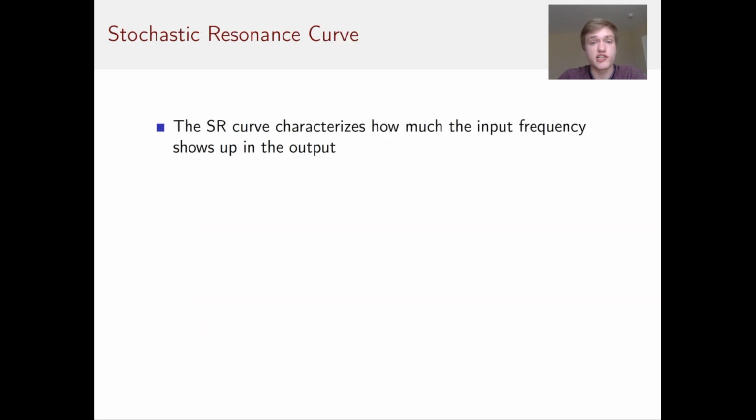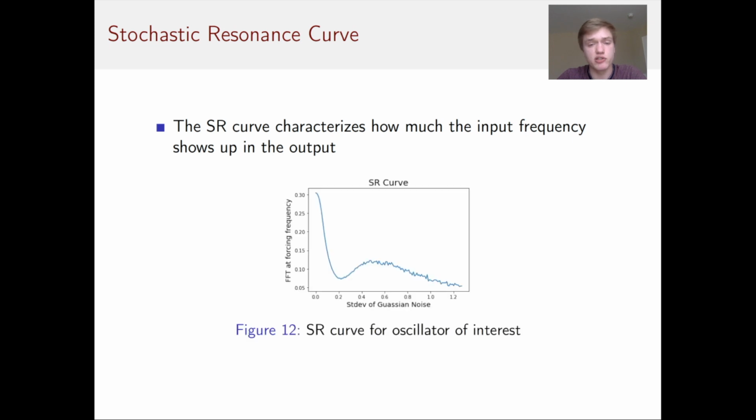As we mentioned earlier, the stochastic resonance curve characterizes how much the input signal affects the output signal. The stochastic resonance curve for this oscillator is rather interesting. The reason for the spike at 0 noise is because the natural frequency of the oscillator is the same as the forcing frequency of this oscillator.